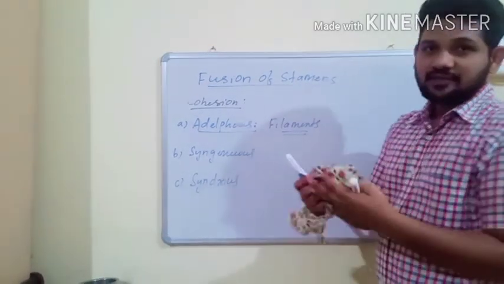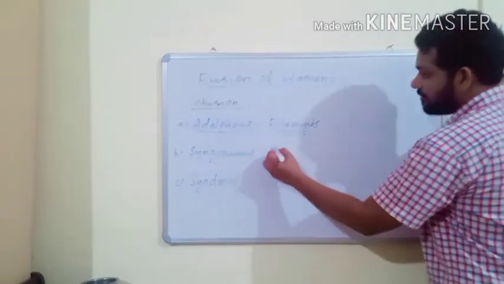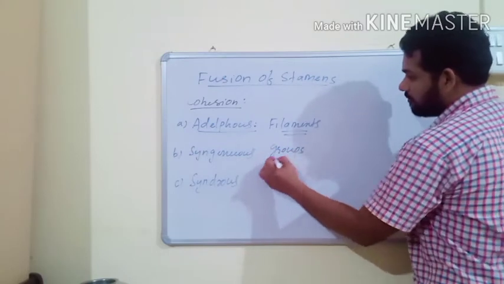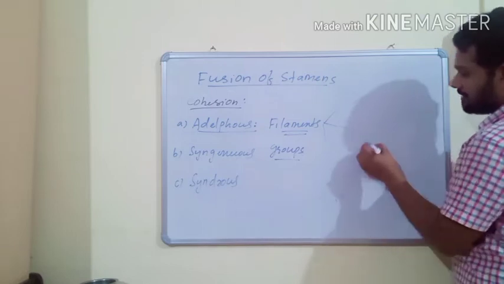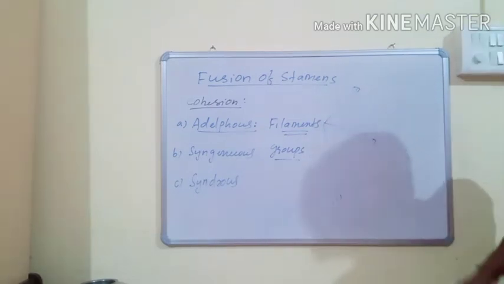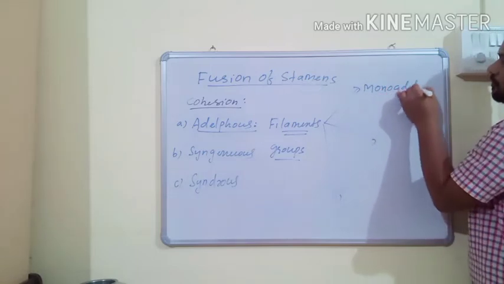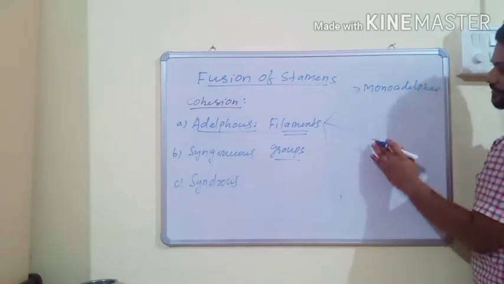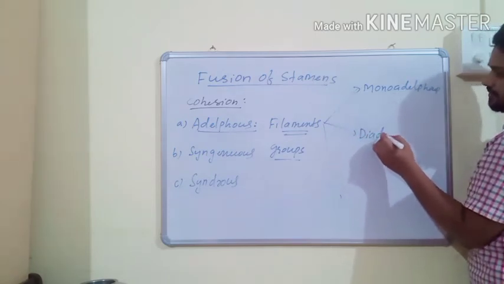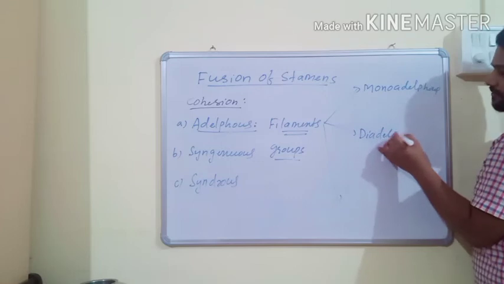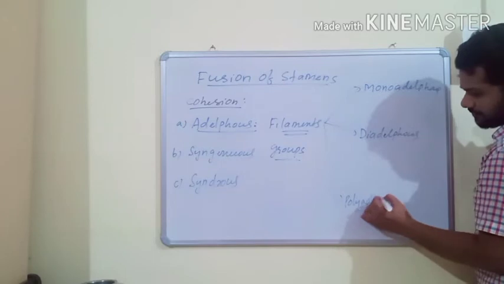If the filaments are fused, then it forms a number of groups, and depending on the number of groups of filaments, adelphous is further classified into three types. Monoadelphous condition. Second one is diadelphous condition and polyadelphous condition.